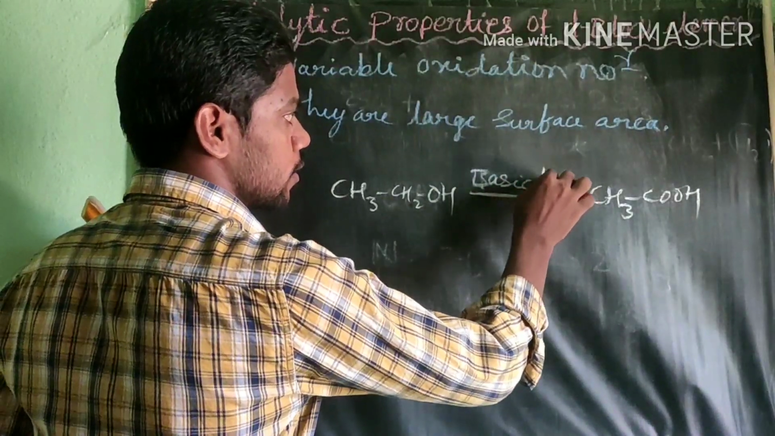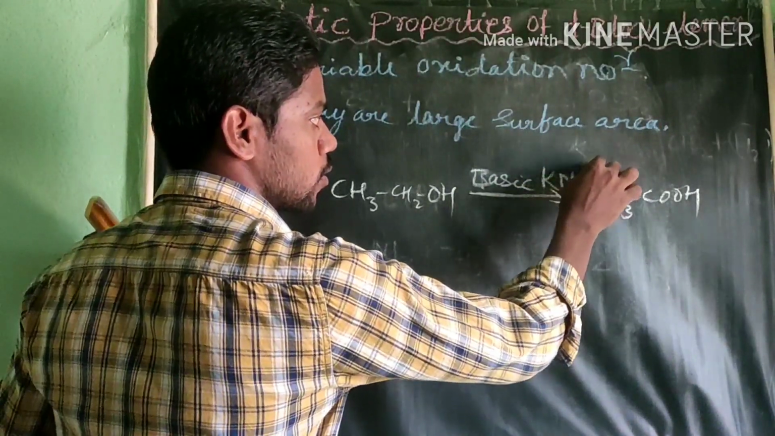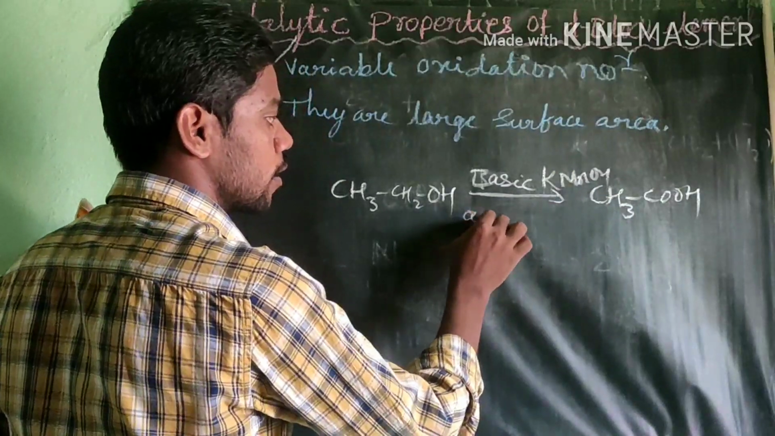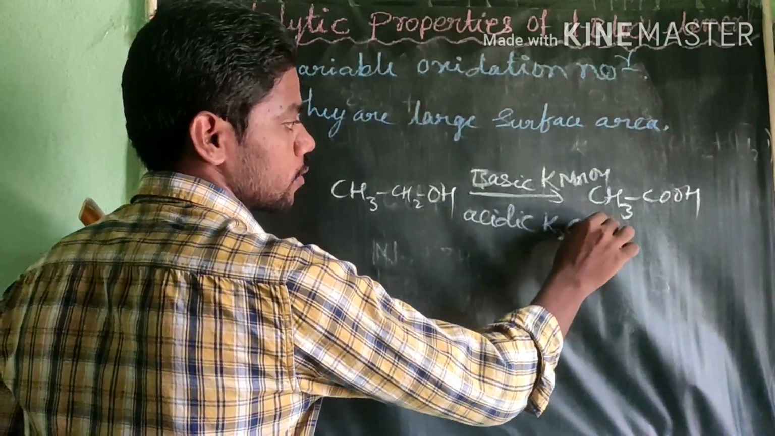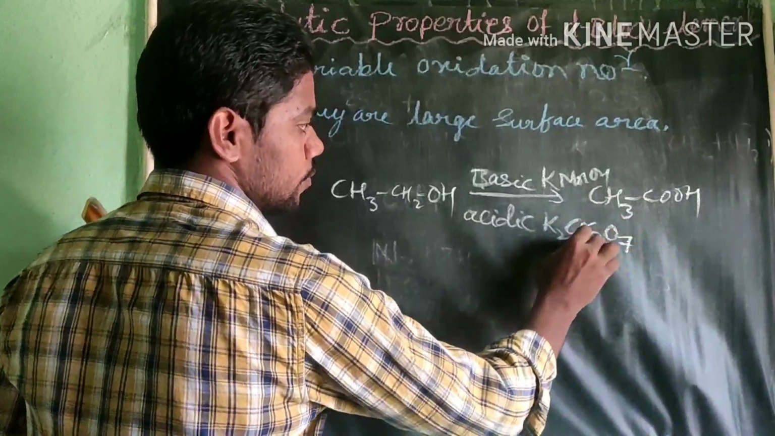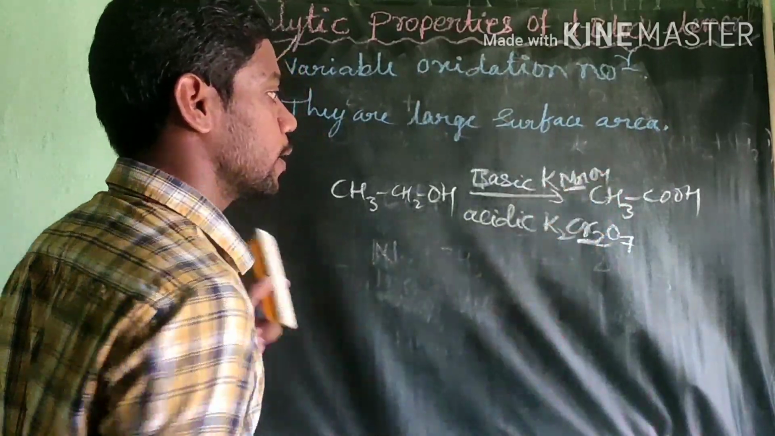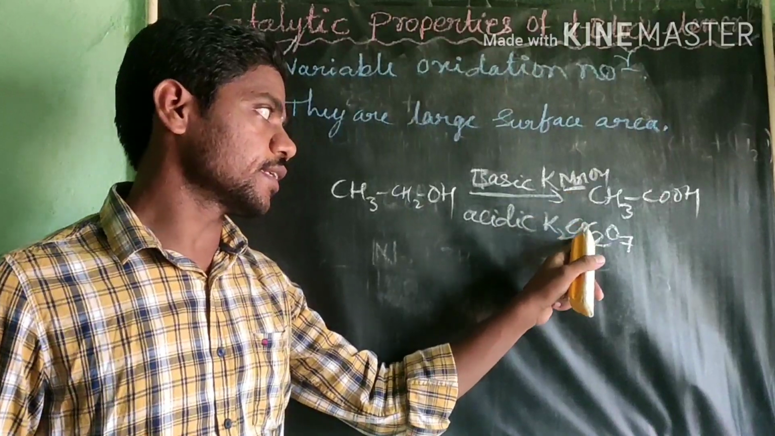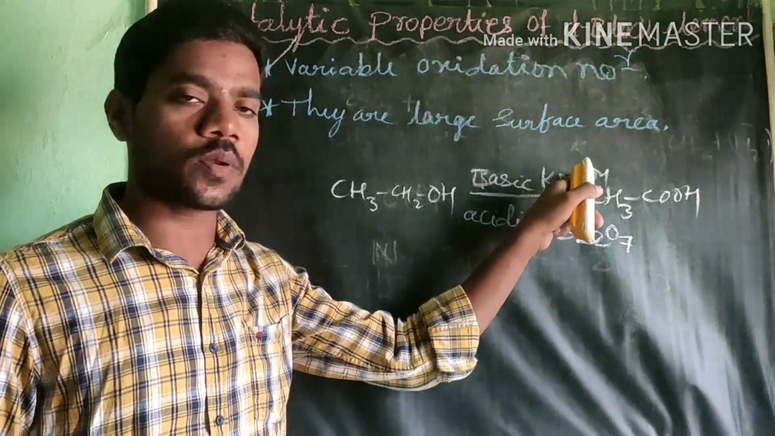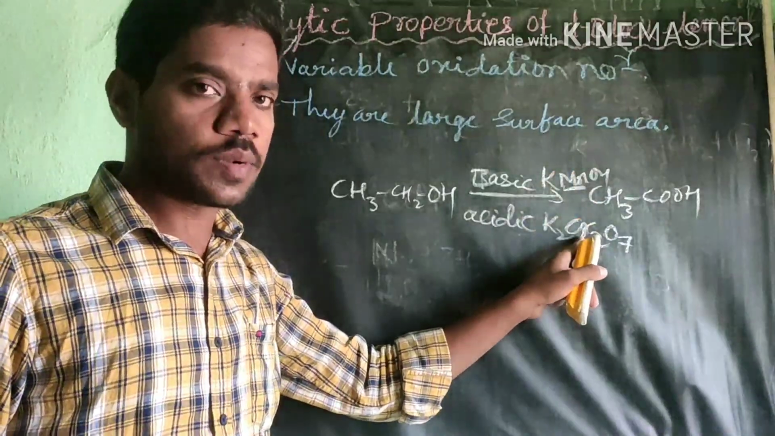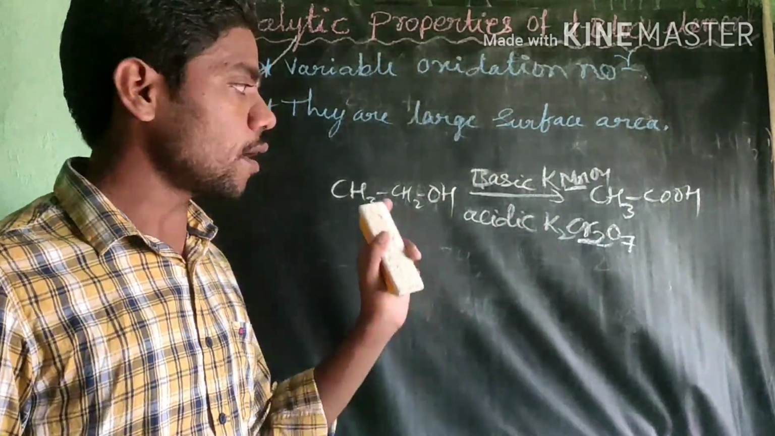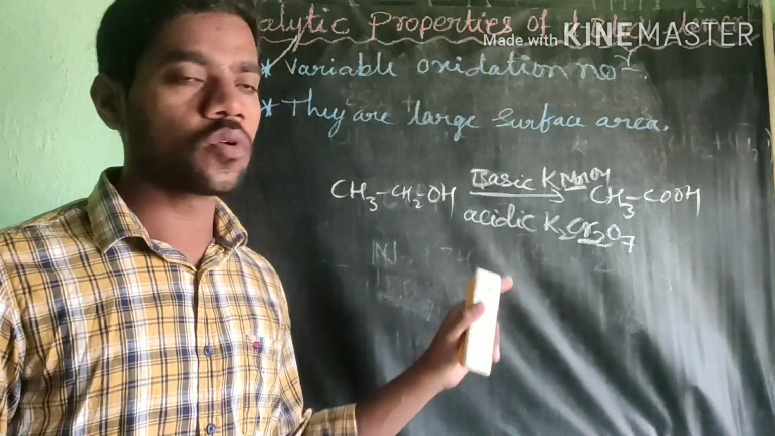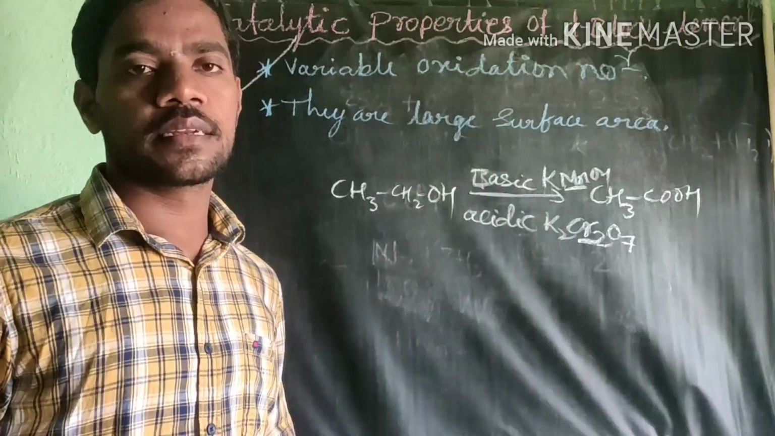basic KMnO4 or acidic K2Cr2O7. Cr and Mn, you see here, these are the catalysts, K2Cr2O7 or MnO4. These are the D block elements, right? Why do they act as a catalyst? They act as an oxidizing agent also. They act as a catalyst.